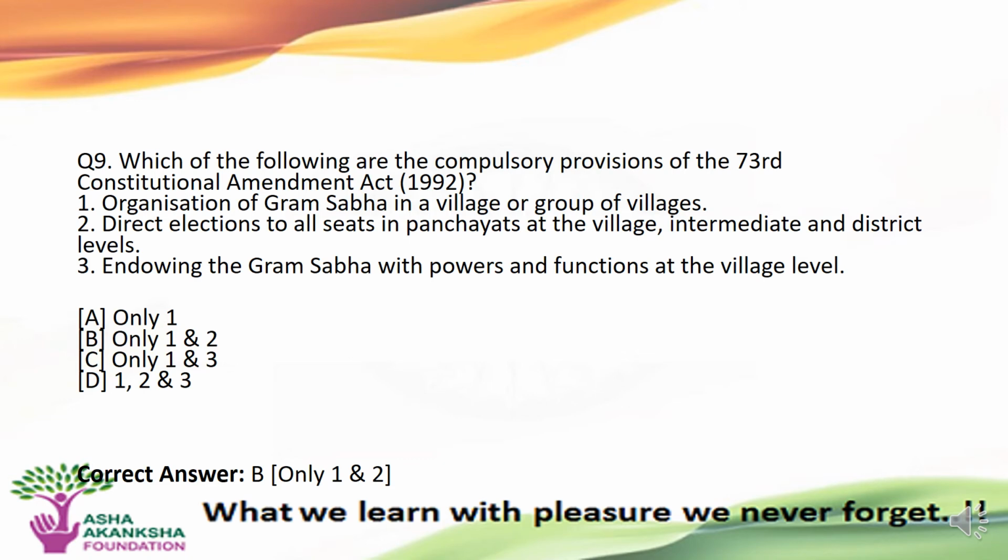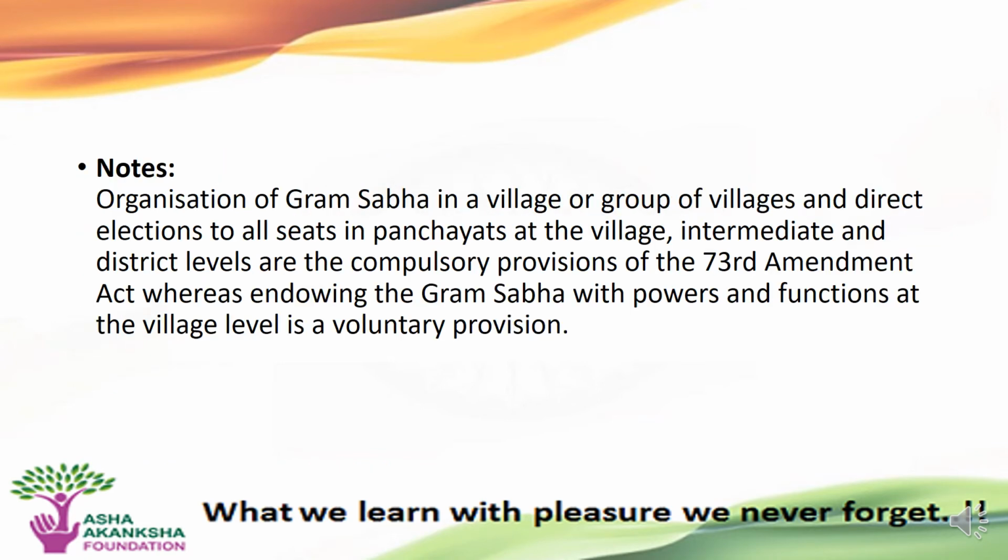The correct answer to this question is option B, that is, only first and second statements make the compulsory provisions of the 73rd Constitutional Amendment Act 1992. The organization of Gram Sabha in a village or a group of villages and direct elections to all seats in panchayats at the village, intermediate, and district levels are compulsory provisions, whereas endowing the Gram Sabha with powers and functions at the village level is a voluntary provision.